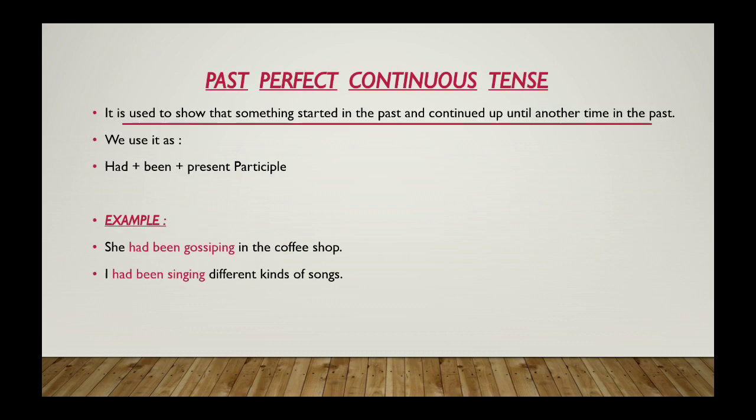Next is past perfect continuous tense. It is used to show that something started in the past and continued up until another time in the past. We use it as had plus been plus present participle. Example, she had been gossiping in the coffee shop. Had been plus gossiping, and gossiping is the present participle. So you have to add the present participle for the past perfect continuous tense.